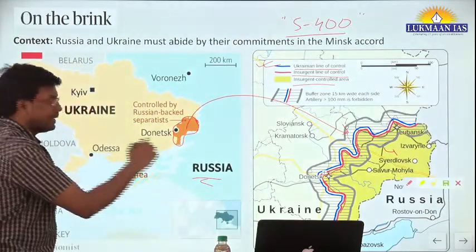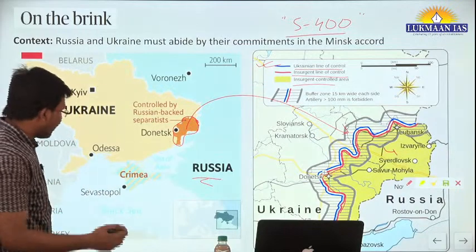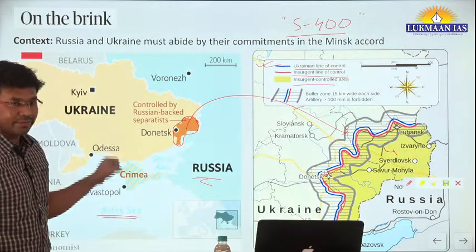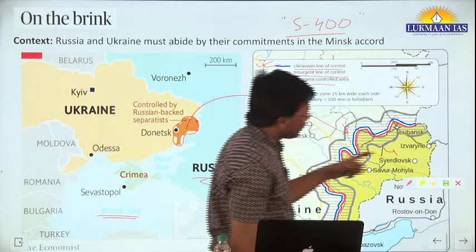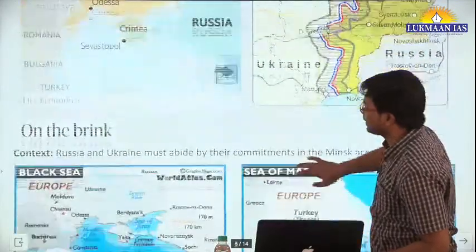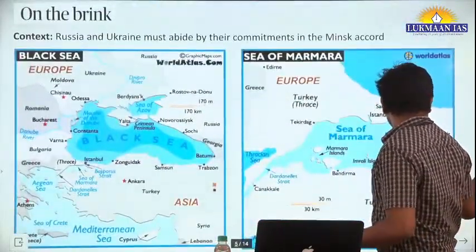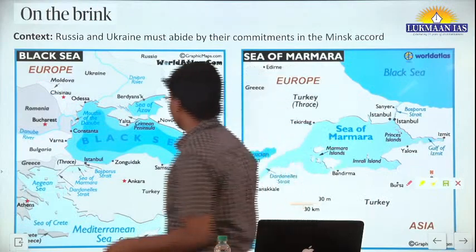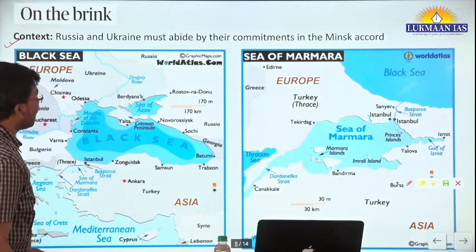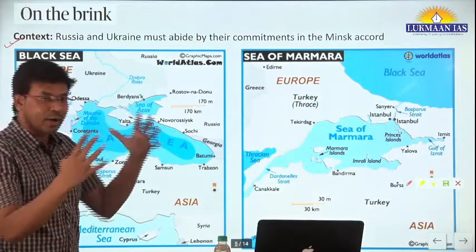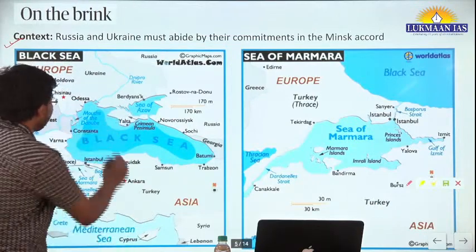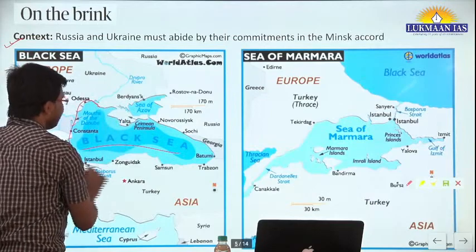Here you can see, if you read that article, you will come across the term Black Sea time and again. Multiple times there will be a reference to the Black Sea. So when there is a reference to any particular international sea or territory, we should look at the map of that region. This is the map of the Black Sea, to the left side. This is the location of the Black Sea, the blue color that you see.